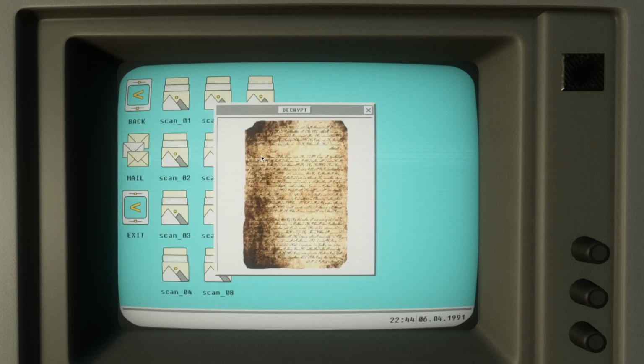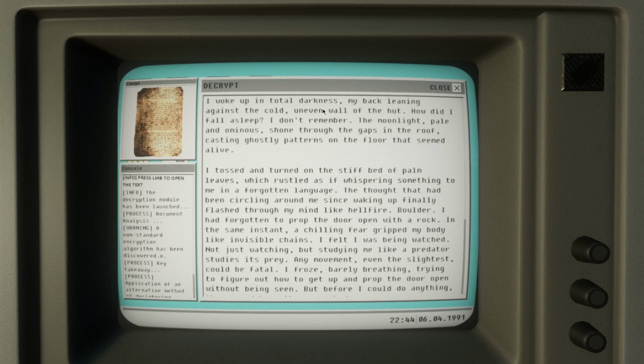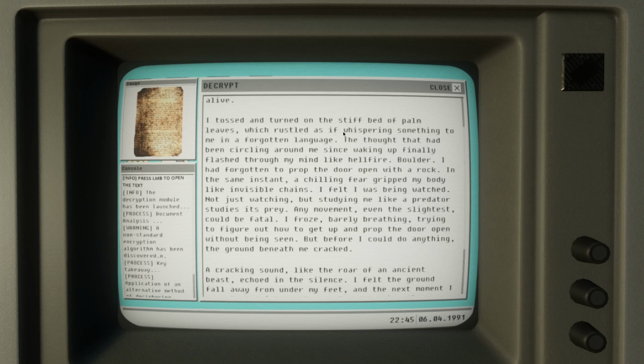I woke up in total darkness, my back leaning against the cold, uneven wall of the hut. How did I fall asleep? I don't remember. The moonlight, pale and ominous, shone through the gaps in the roof, casting ghostly patterns on the floor that seemed alive. I tossed and turned on a stiff bed of palm leaves, which rustled as if whispering something to me in a forgotten language. The thought that had been circling around me since waking up finally flashed through my mind like hellfire. Boulder. I had forgotten to prop the door open.